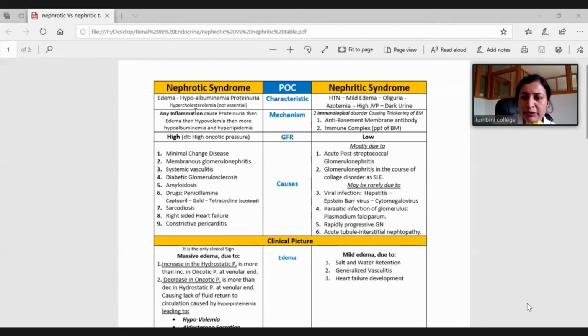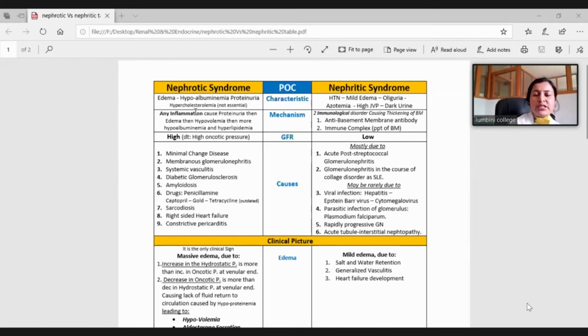GFR is reduced in nephritic syndrome, and surprisingly, because renal immunity is not that prominent in nephrotic, GFR tends to compensate in nephrotic syndrome. So there is compensatory high GFR. In the table of GFR, you have to mention that it is mostly low in nephritic, and in nephrotic it is initially high, followed by low later on if renal impairment is severe.